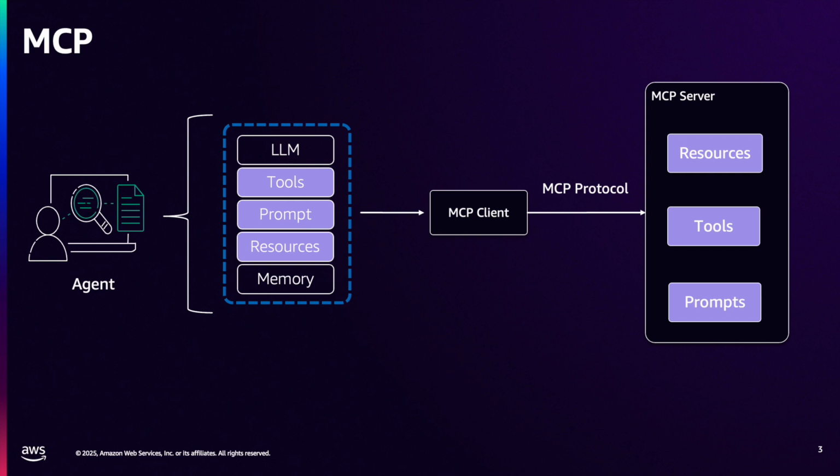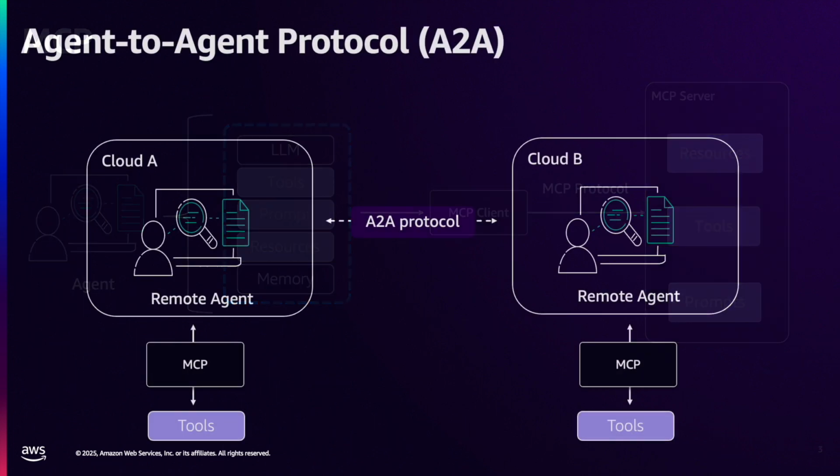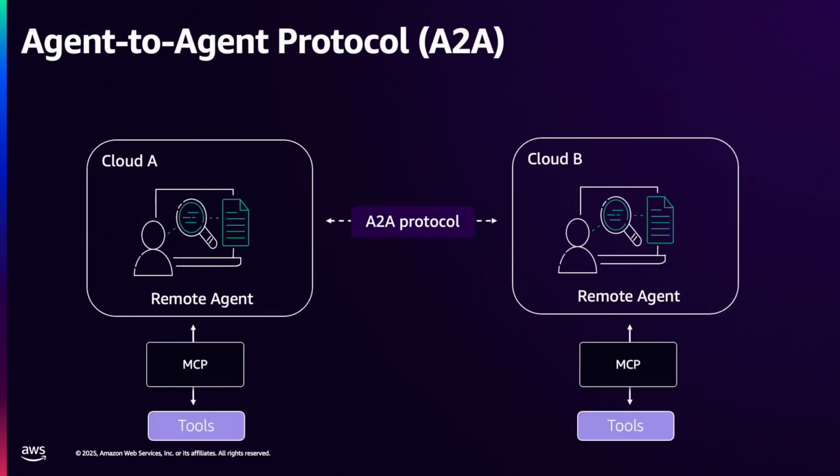What about agent-to-agent communication? This is where the A2A protocol comes in. Agent-to-agent protocol enables agents on different clouds or within the same cloud, built with different frameworks, to discover and communicate with each other. Just like HTTP allows any browser to talk to any web server, A2A allows any agent to talk to any other agent. Each agent can still use MCP for its own tools, but they communicate with each other using the A2A protocol.